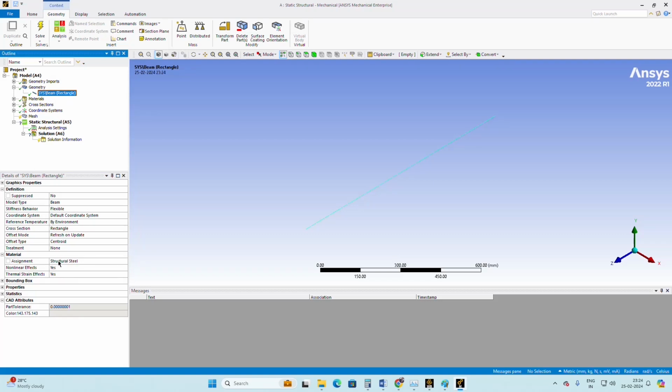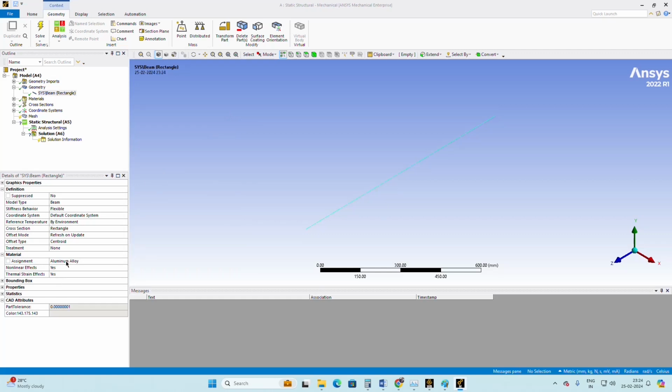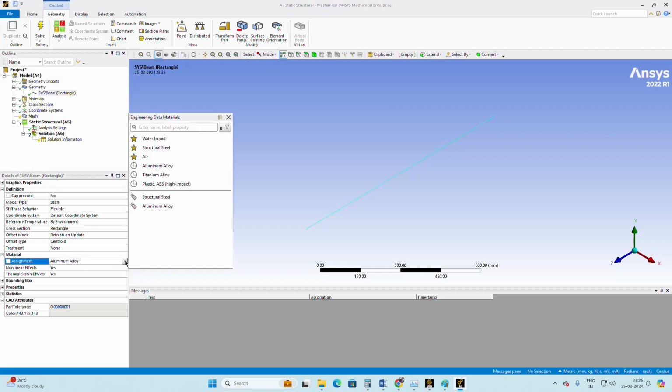So here we are not assigning any additional material. If you want to change the material, here itself you can change it. If you click on aluminum, the aluminum material is applied here. In previous versions of Ansys, if you did not define the material in engineering data, you could not apply it here. But in the newer version you can apply the material property here itself, even if you have not defined it in engineering data.